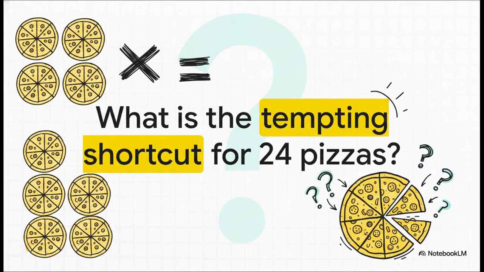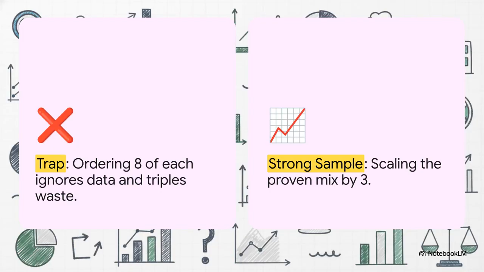So they know they need 8 pizzas per class, right? And there are 3 classes. So 8 times 3 is 24 pizzas total. If you have to order exactly 24 pizzas, what's the absolute most tempting mathematical shortcut you could take? Yep, it's the 8 of each trap. 8 cheese, 8 pepperoni, 8 veggie. It feels incredibly even. It's super easy to calculate and it just sounds fair. But doing this literally triples the veggie waste and vastly underorders the pepperoni.